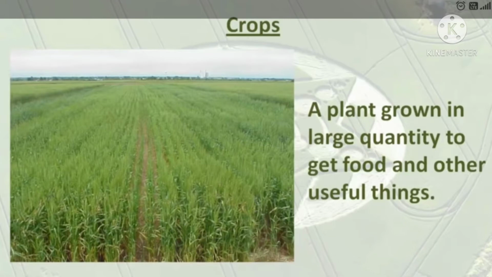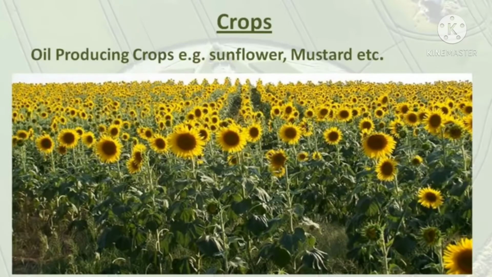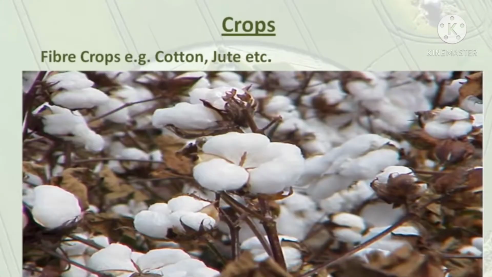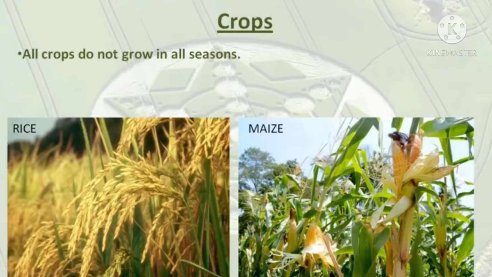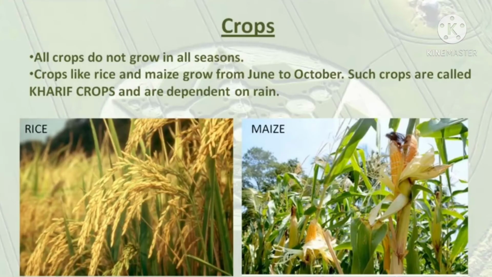When same kinds of plants are grown on a large scale, they are called crops. In this picture, you can see oil producing crops. This is fiber crops. So children, the crops like mustard, maize, rice, gram, cotton, they do not grow in all seasons. Crops like rice, maize, cotton, they are sown in rainy season, means the month of June to September, and they are known as Kharif crops.